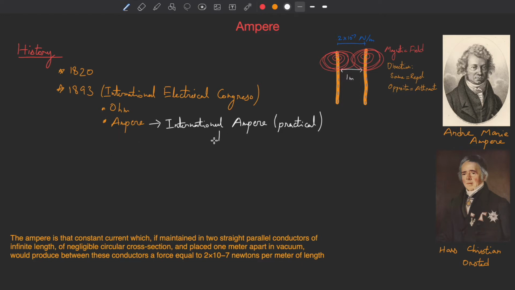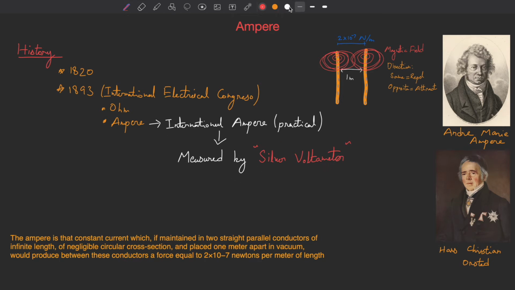So it was determined, or measured, I'm sorry, the correct word will be measured by silver voltameter. And yes, I've just said voltameter, not voltmeter. So this is a common misconception. There's a difference between voltmeter and voltameter.